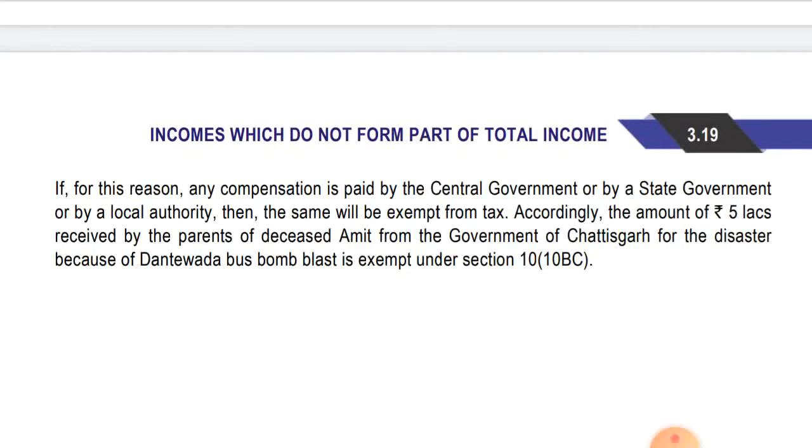If for this reason any compensation is paid by the central government or by the state government or by a local authority, then the same will be exempt from tax. Accordingly, the amount of 5 lakhs received by parents of deceased Amit from the government of Chhattisgarh for the disaster because of the Dantewada bomb blast is exempt under section 10(10BC). That is a simple thing: any amount received from government on the occurrence of such incidents will not be chargeable to tax in the hands of the parents.